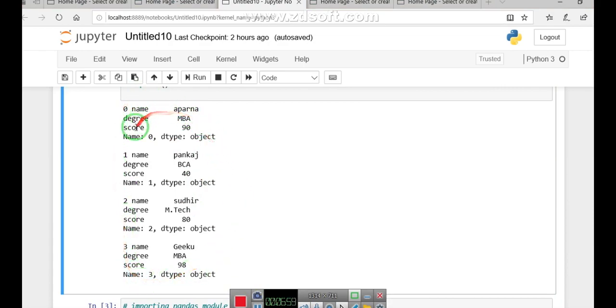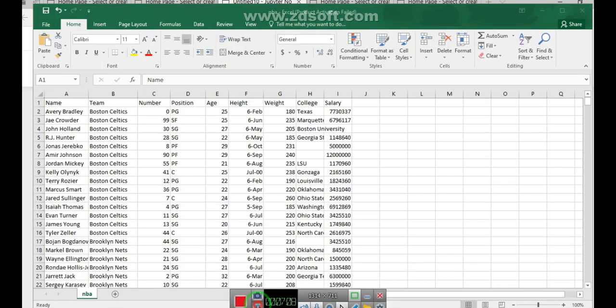What does this output basically contain, students? This contains row 1, row 2, row 3 and row 4. If you are finding any doubt before going into details, I am here referring to the same NBA file. In the earlier part also, students, we are going in a very structured way. So this is our NBA file containing the columns name, team, number. From here only we have taken the examples in our subsequent two programs.